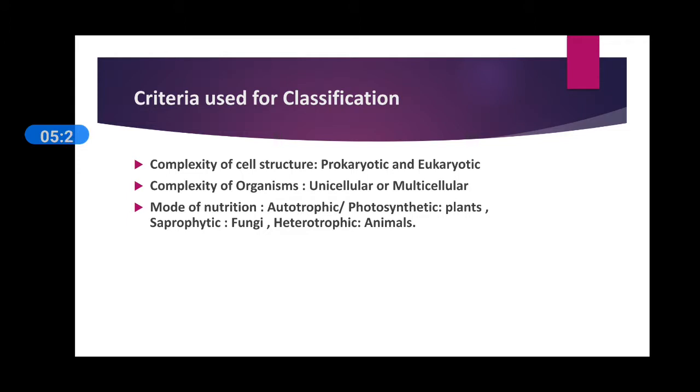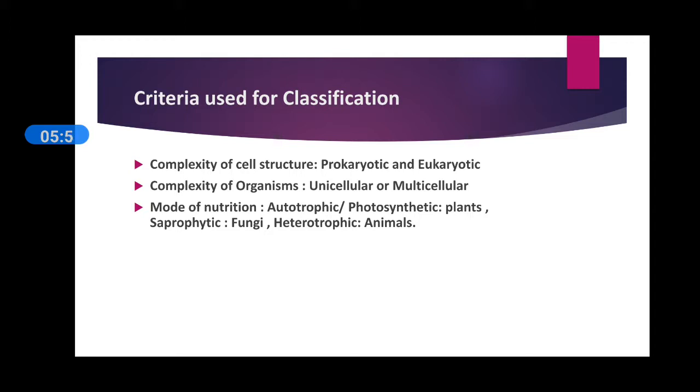According to the mode of nutrition, or the food they eat, we can classify all organisms into three groups. First, autotrophic, which may also be called photosynthetic. It means that those organisms which can produce their own food are known as autotrophic organisms. Second, saprophytes, which can grow on dead and decaying materials, are known as saprophytic organisms, for example fungi.